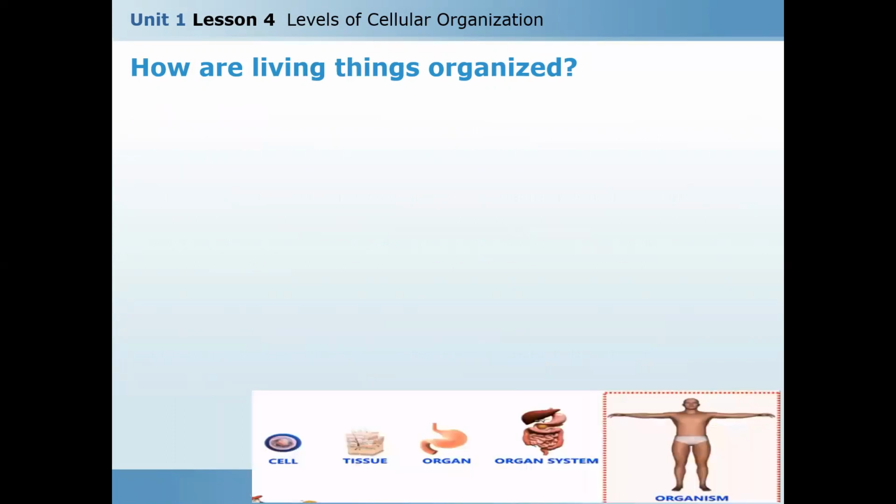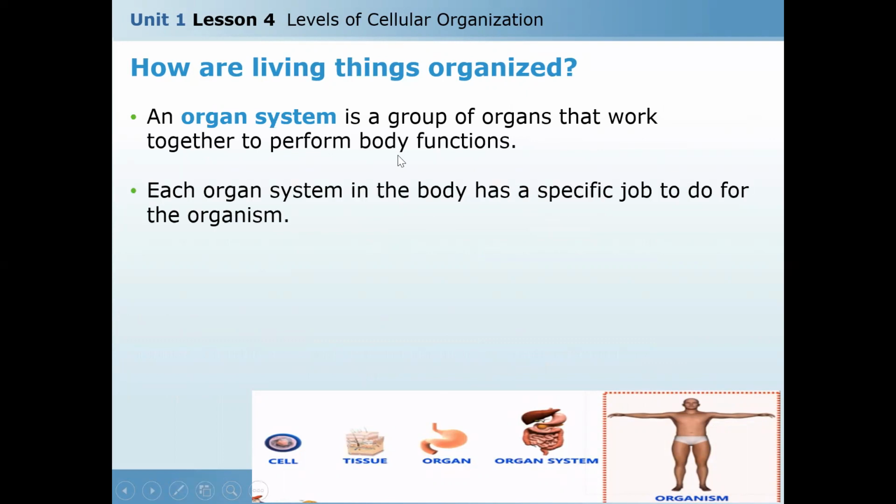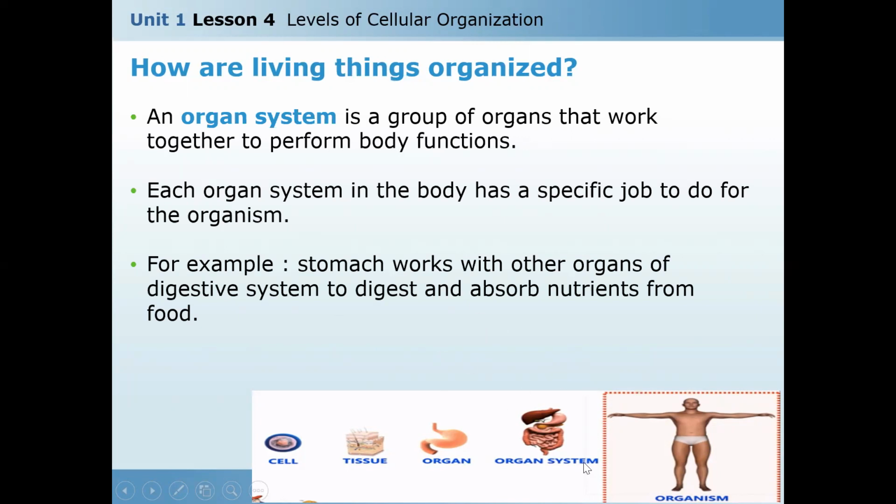If you go an example from human, an organ system is a group of organs that work together to perform body function. So group of cells form tissue, group of tissues form organ, and group of organs will form organ system. Each organ system in the body has a specific job to do, like circulatory system, digestive system, nervous system inside your body. Each system has its specific job. These group of systems will form your total body as an organism.